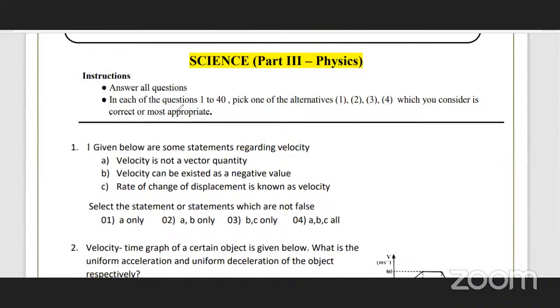Let's see. I'll mark the answer and explain how you get the third answer. Answer is 3. B and C only, because A is wrong. Velocity is a vector. Velocity can exist as a negative value. Yes, because if you take a velocity-time graph, velocity is a vector. Imagine you make a small sketch of this graph. If you throw an object up, and it returns to the same point again or returns to your hand, you project an object upwards and it reaches the maximum height and after that it returns.